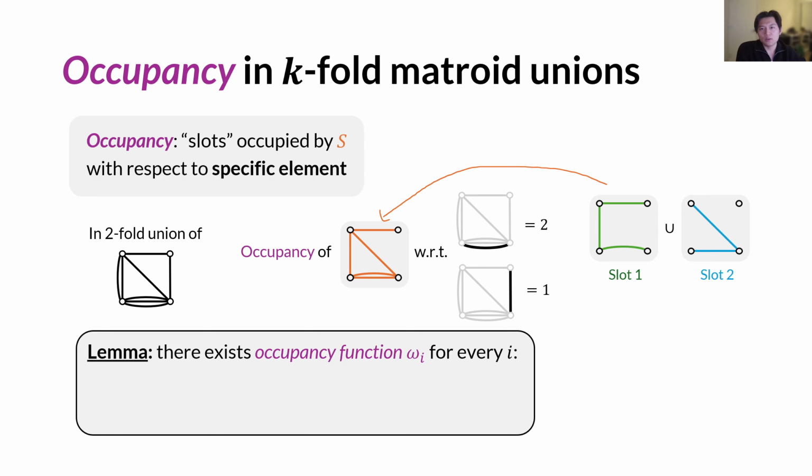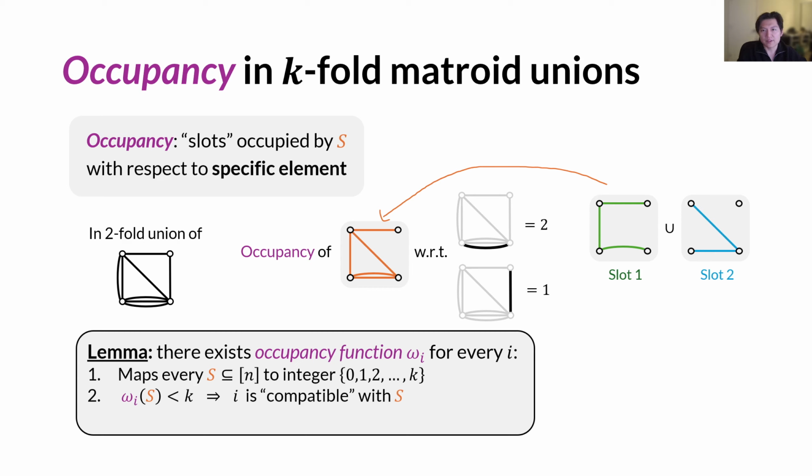And formally, we can show that for any k-fold matroid union, there exists an occupancy function omega_i for every element i, such that, first, it maps every set S to an integer between 0 and k, indicating how many slots the set S has occupied.